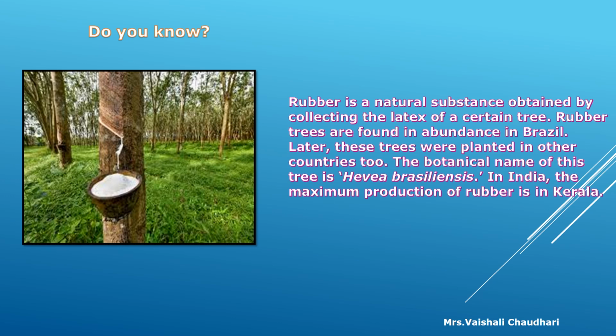Later, these trees were planted in other countries too. Means afterwards, these trees were planted in other countries also. The botanical name of this tree is Hevea brasiliensis. In India, the maximum production of rubber is in Kerala.